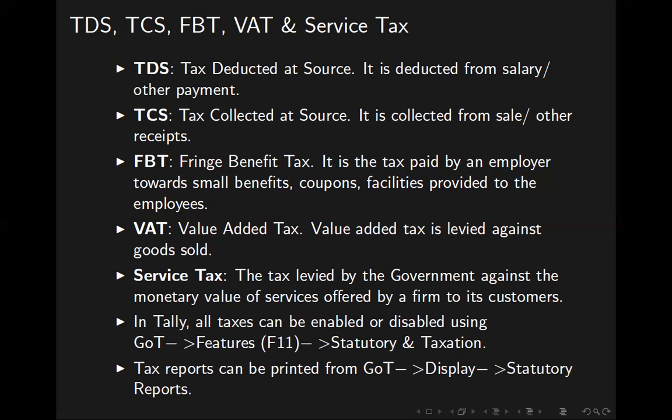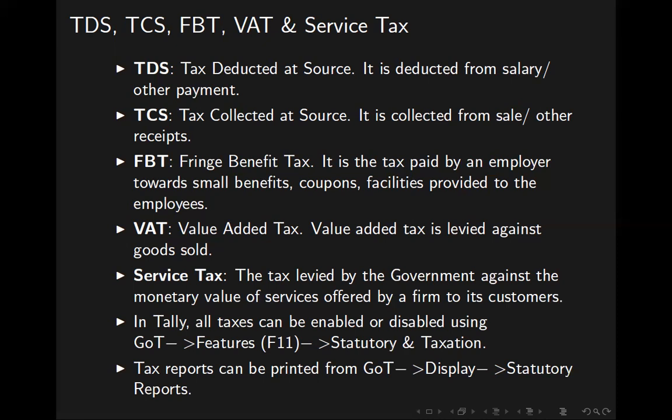Therefore, we have to pay the tax for the amount of 19,000, the difference between the procurement price and the sales price. That is the value added by our company. Therefore, we pay the tax for that particular amount of value. This is called value added tax. That has been replaced by goods and services tax, which is a more general form of taxation. Value added tax is levied against goods sold. When we sell something, we add some value to the product, and we pay the tax for the value added. We call it VAT, value added tax.